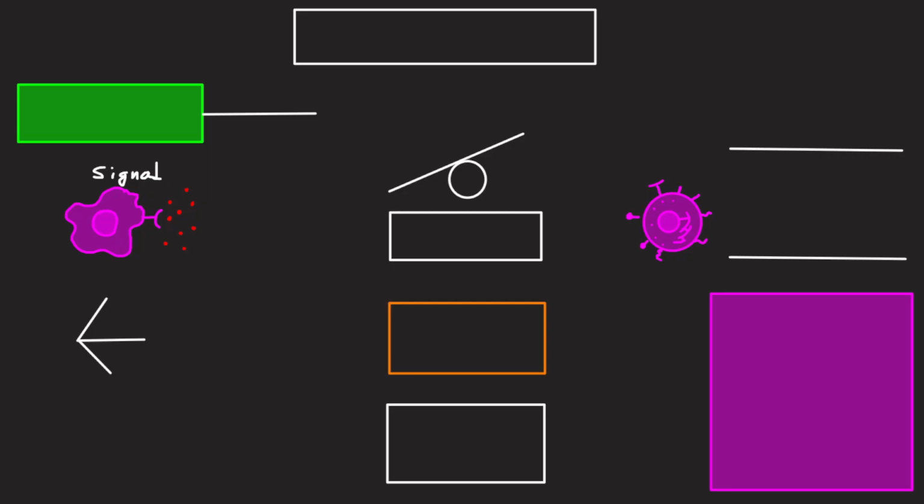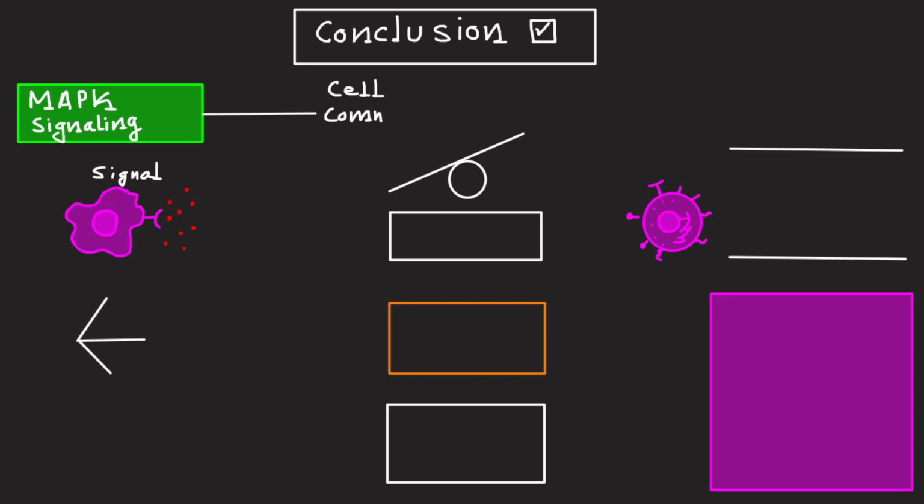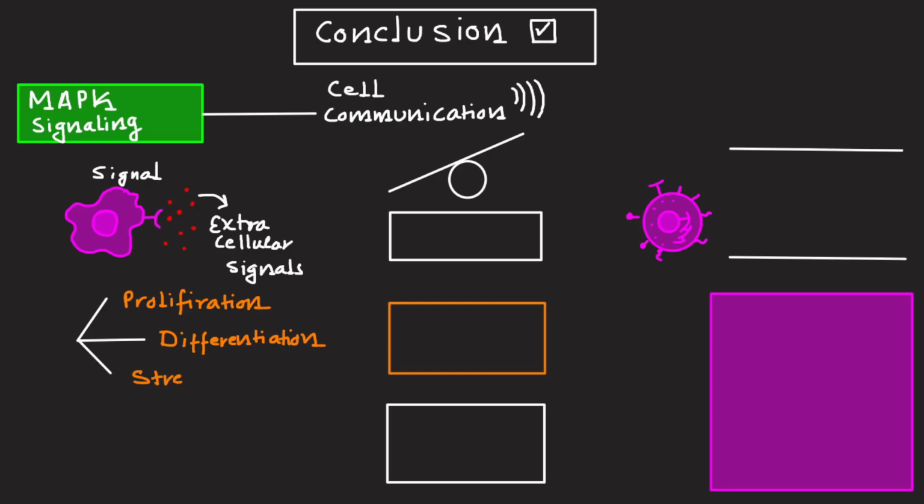All right, let's conclude what we have understood in this video. The MAP kinase signaling pathway is the most important component of cellular communication. There is no doubt in that one. Integrating extracellular stimuli to regulate essential processes like proliferation, differentiation, and stress adaptation is the key feature of the MAP kinase pathway. If there is any dysregulation, that can cause various diseases,